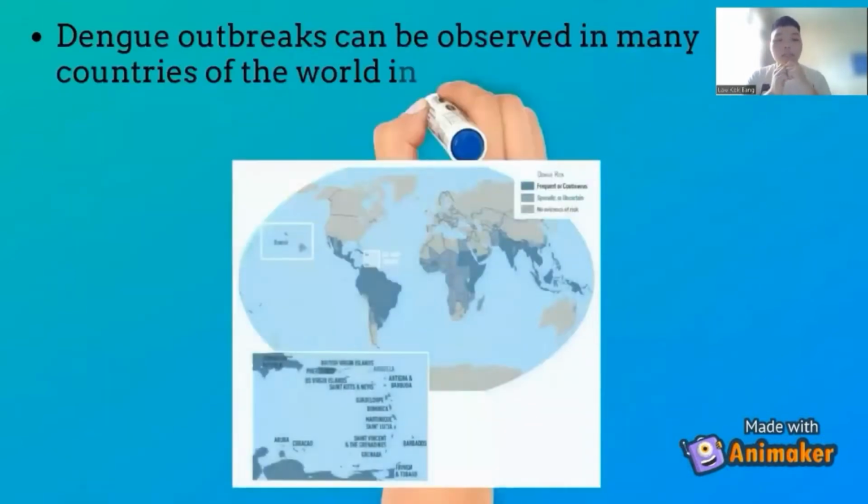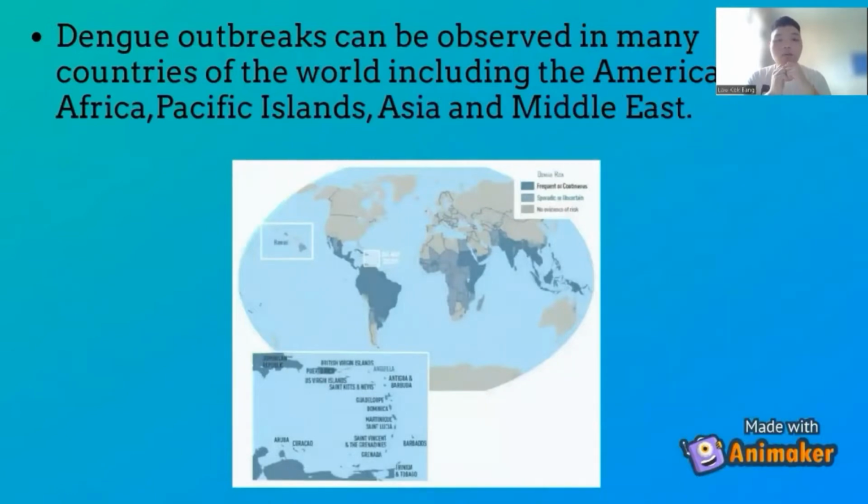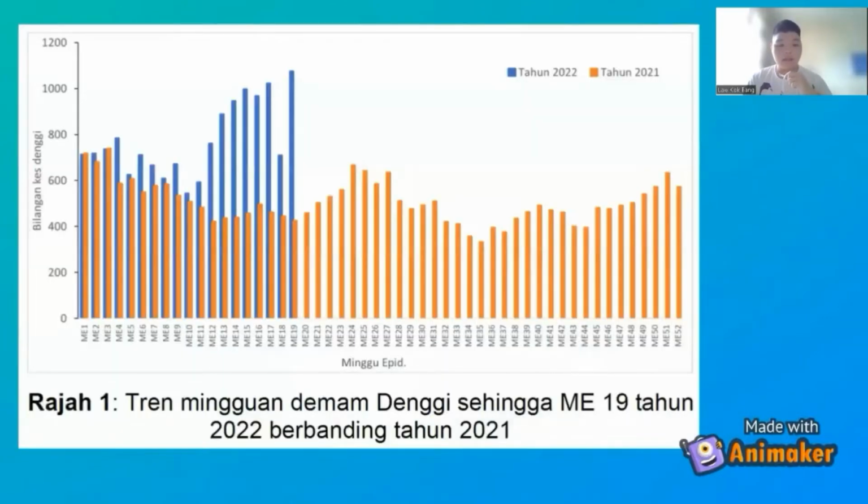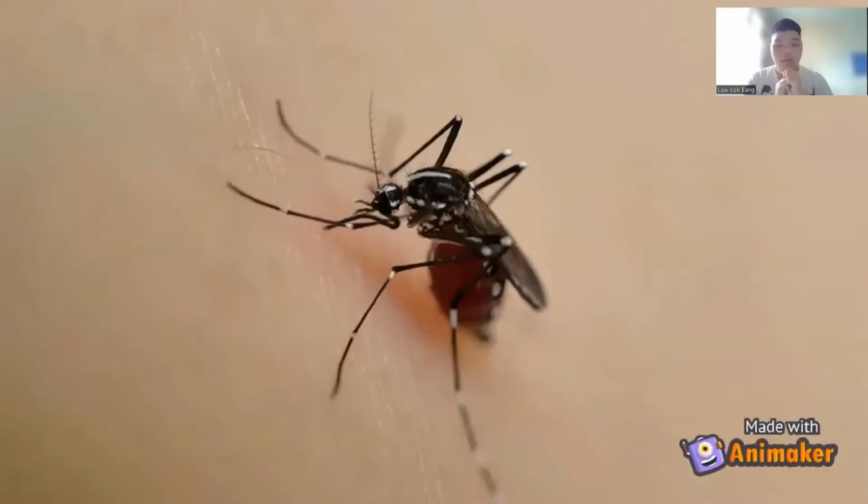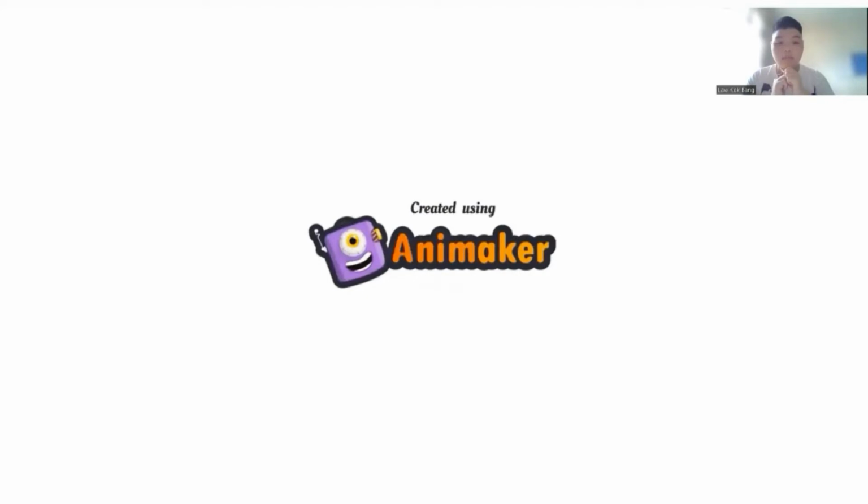Dengue outbreaks can be observed in many countries of the world, including the Americas, Africa, Pacific Islands, Asia, and Middle East. The diagram shown is the weekly trend of reported dengue fever cases in Malaysia until epidemiological week 19 in 2022 compared to 2021. The diagram shows there is a significant increase from epidemiological week 12 to week 19 in 2022 compared to 2021. And my group mates will explain the next subtopics about dengue.